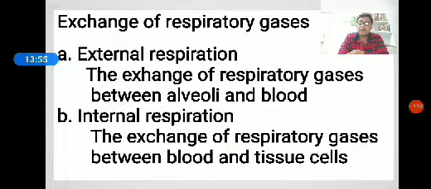The outward movement of bicarbonate ions from the RBC into the blood plasma, and the inward movement of chloride ions from plasma to RBC, is called the chloride shift or Hamburger's effect.